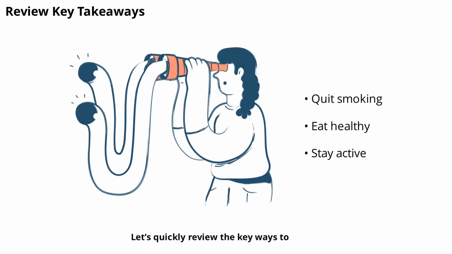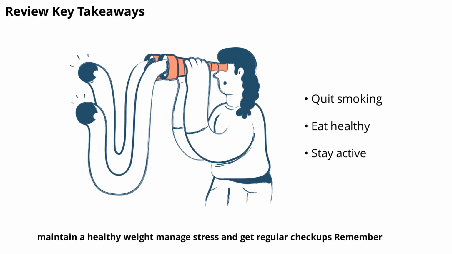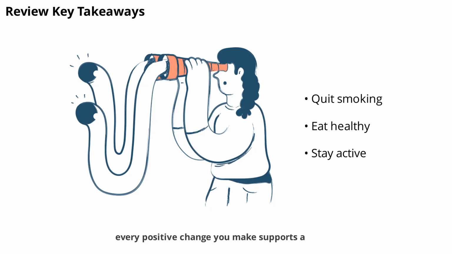Let's quickly review the key ways to lower your risk for coronary artery disease. Quit smoking, manage blood pressure and cholesterol, eat a healthy diet, stay active, maintain a healthy weight, manage stress, and get regular checkups. Remember, every positive change you make supports a healthier heart and a better quality of life.